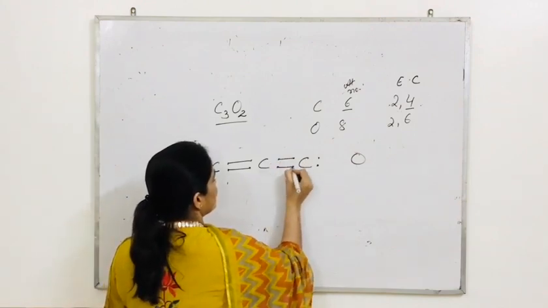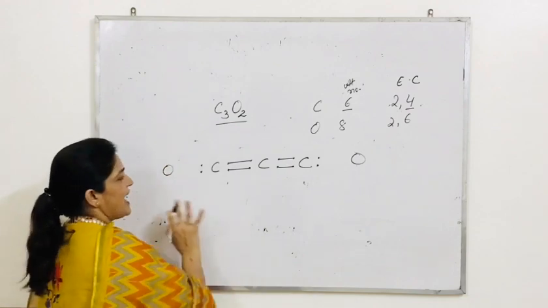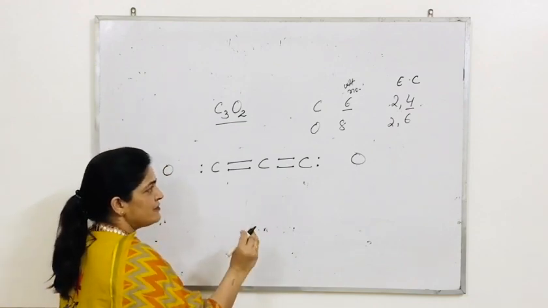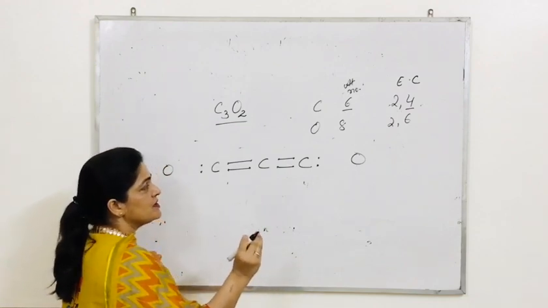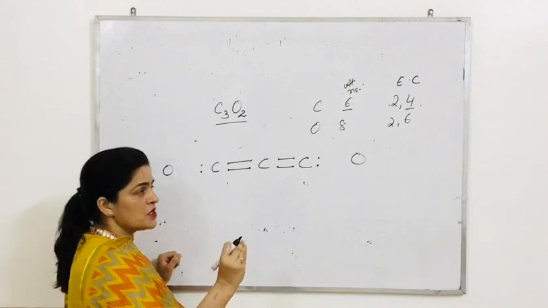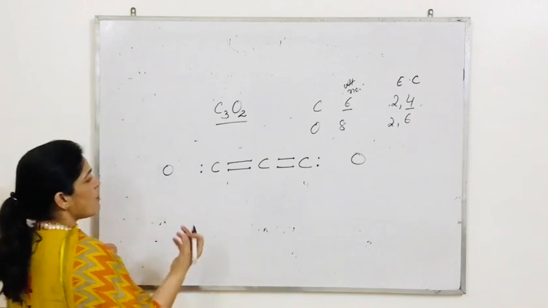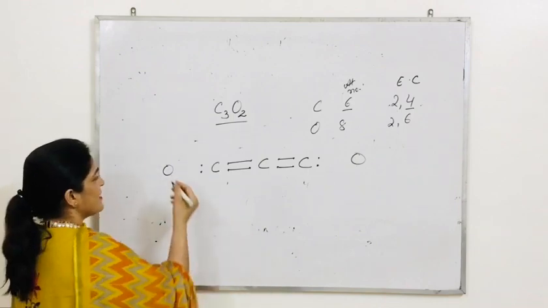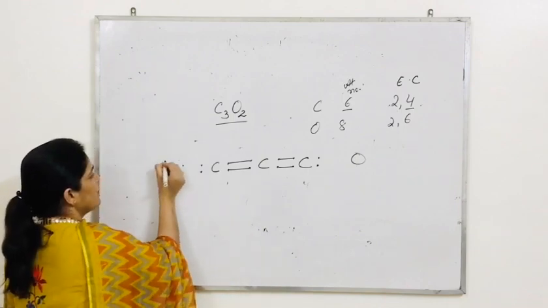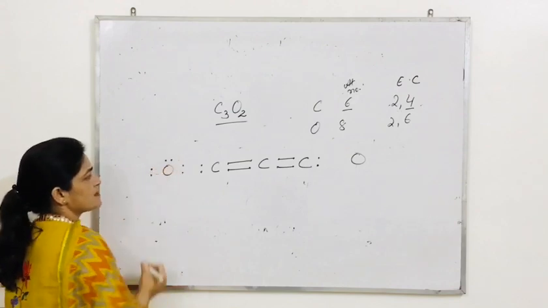Double bond and double bond. So I have shown you around each carbon 4 valence electrons, and with the help of this we are making bonds. Now is the turn of oxygen. Oxygen has 6 valence electrons: 1, 2, 3, 4, 5, 6.